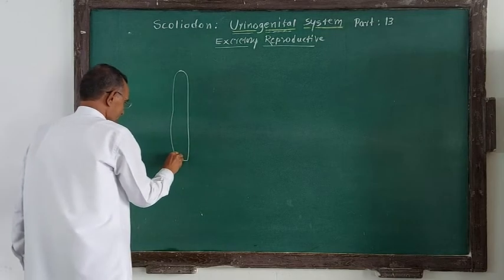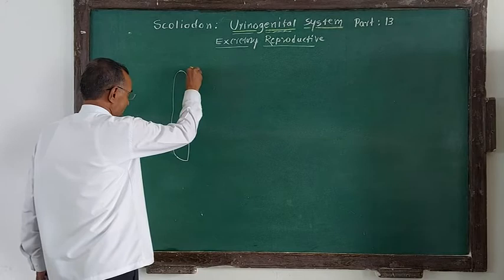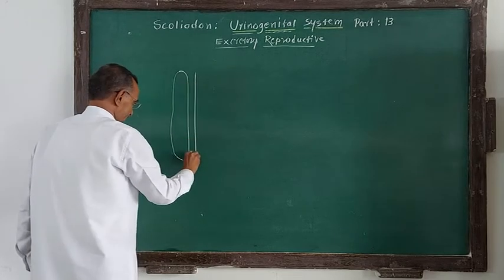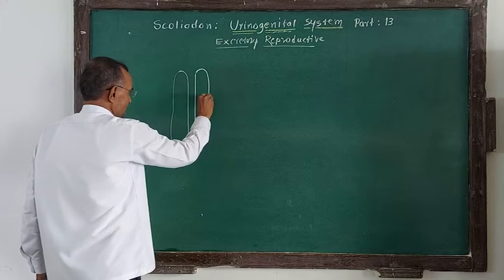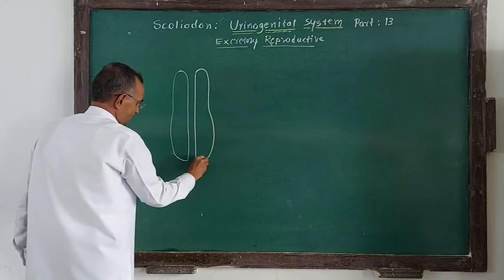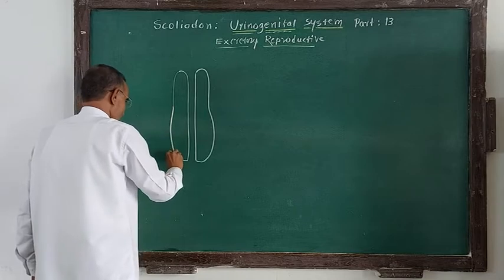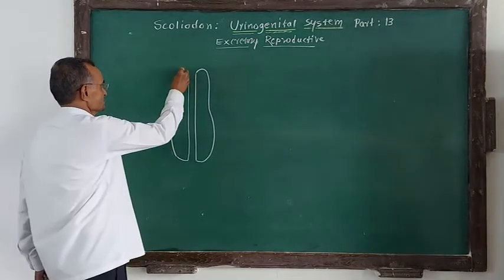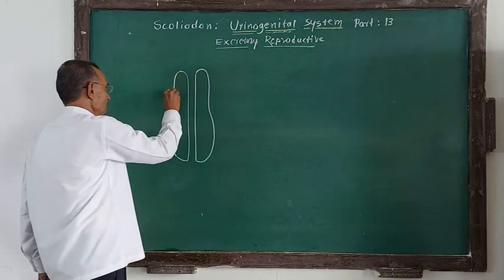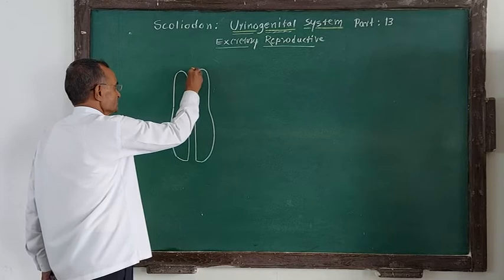This is one kidney, and this is another kidney like this. So the excretory system is common in both male and female Scoliodon, and therefore we have to study first the excretory system. Then we will go for the male reproductive system and female reproductive system.